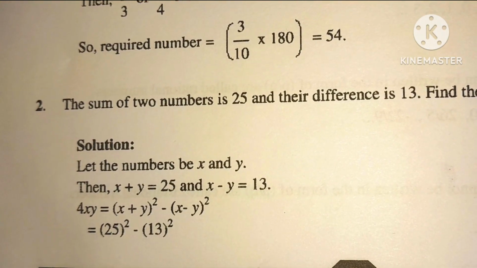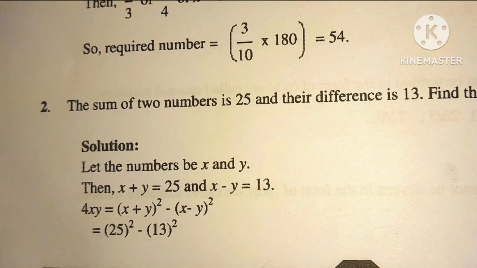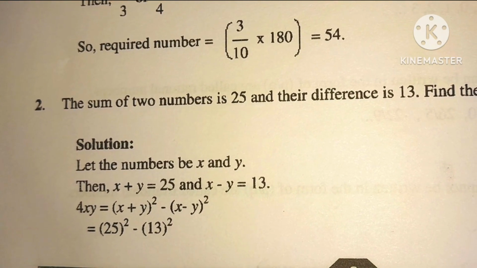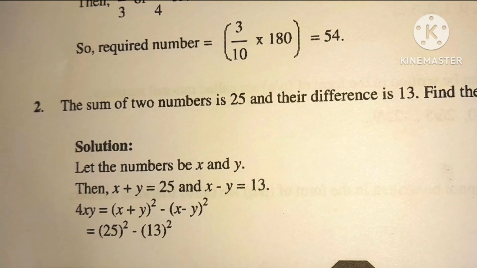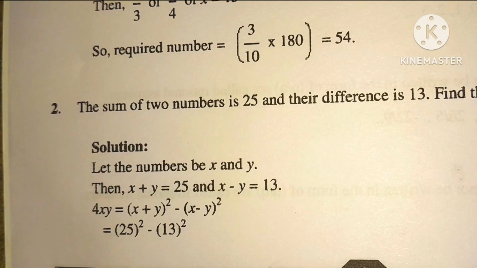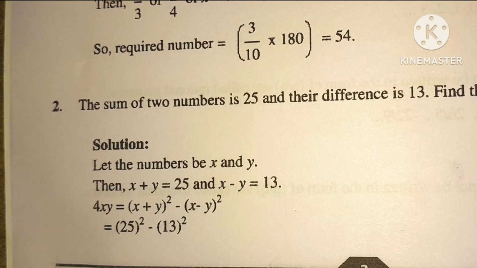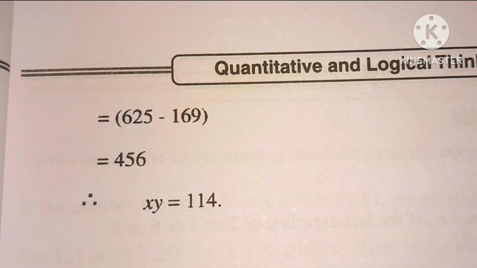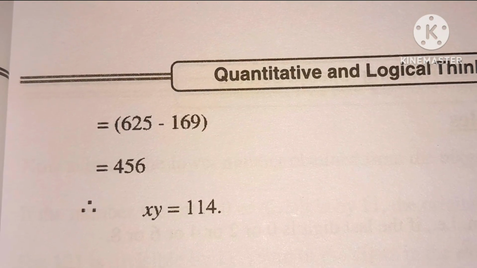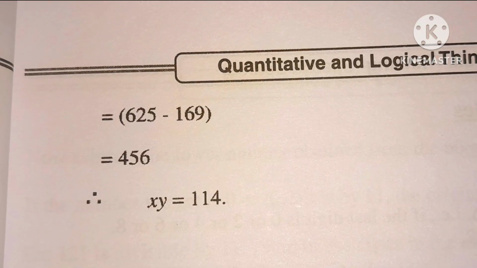Second, the sum of two numbers is 25 and their difference is 13. Find their product. Solution: let the numbers be x and y. Then x + y = 25 and x − y = 13. 4xy = (x + y)² − (x − y)² = (25)² − (13)² = 625 − 169 = 456. So xy = 114.